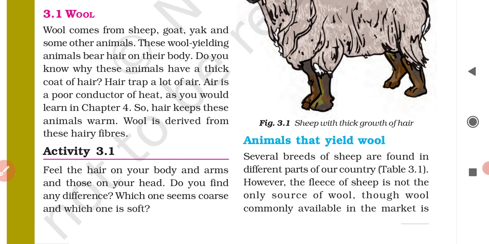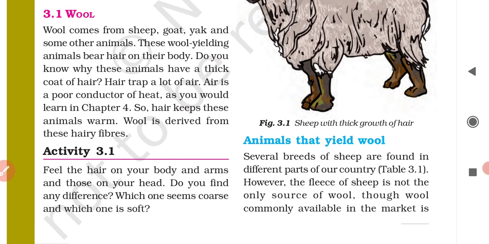Actually, what happens? The wool providing animals, the sheep, yak, goat, these animals grow wool on their body, and once a year this wool is cut off. This wool is sheared off once a year.